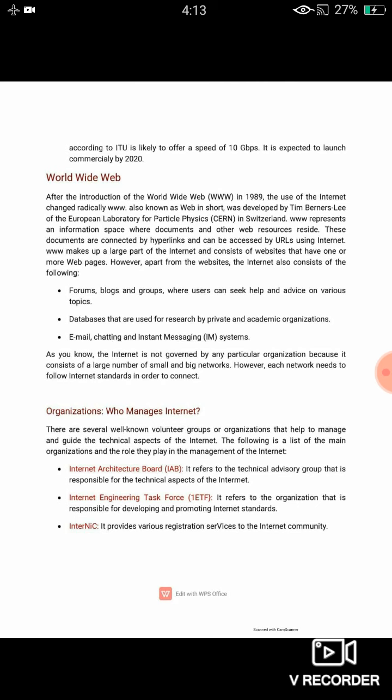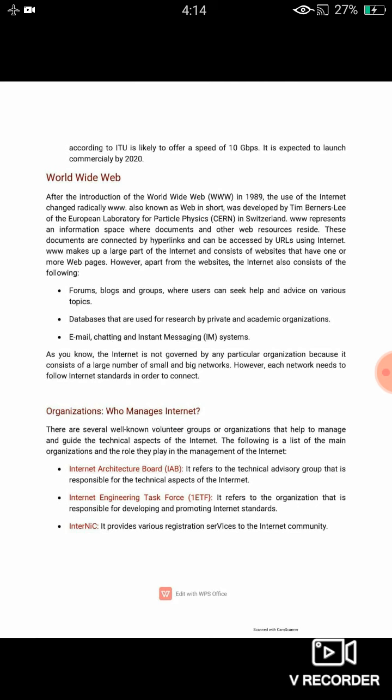The next term we have is World Wide Web. Its short form is WWW. It came into being in 1989, and its short form is Web. It was developed by Tim Berners-Lee for the European Laboratory of Particle Physics, CERN in Switzerland. Here WWW represents an information space where documents and other web resources reside.